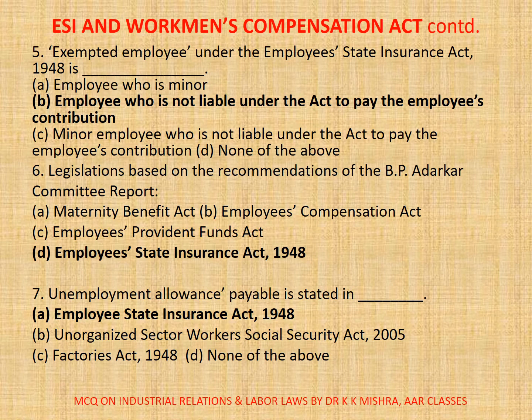Question 5. Exempted employee under the Employee State Insurance Act 1948 is dash. A. Employee who is minor, B. Employee who is not liable under the Act to pay employees' contribution, C. Minor employee who is not liable under the Act to pay the employee's contribution, D. None of the above. Correct option is B. Employee who is not liable under the Act to pay the employee's contribution.